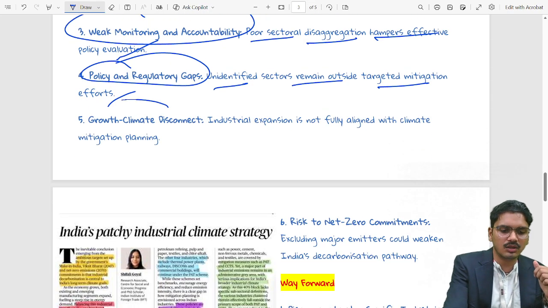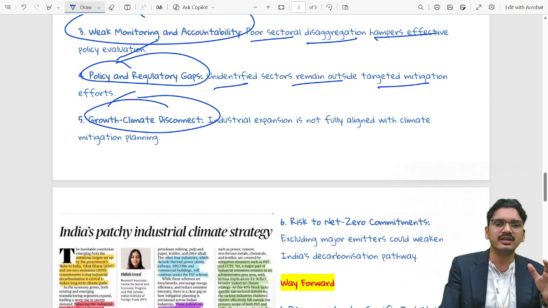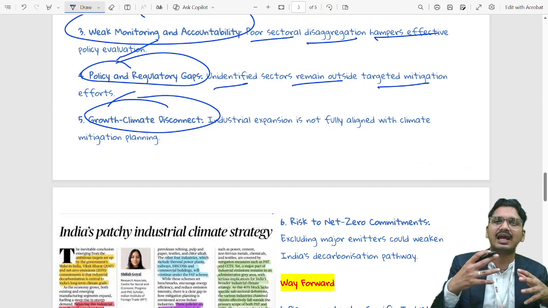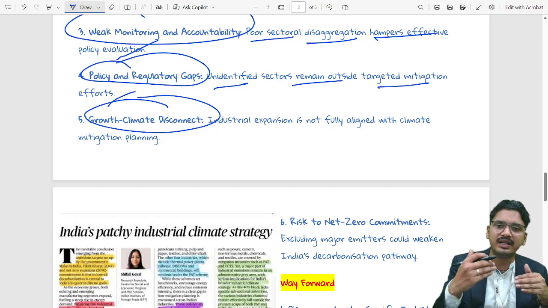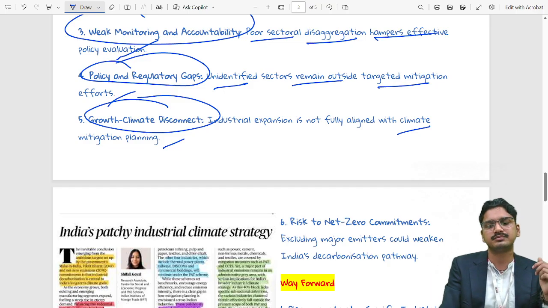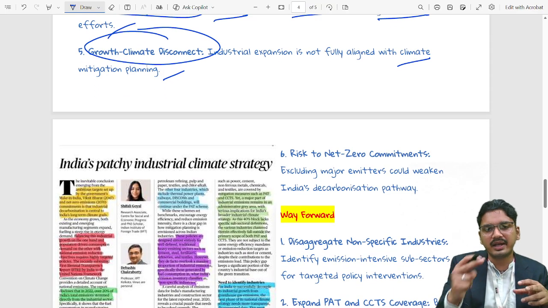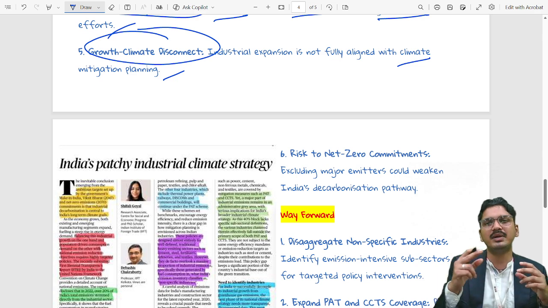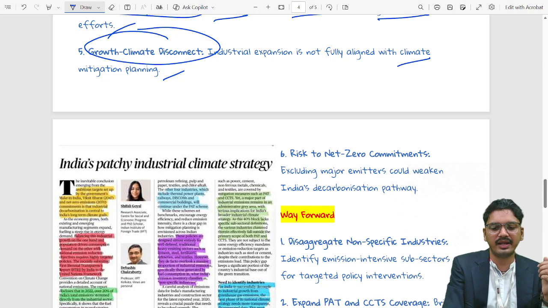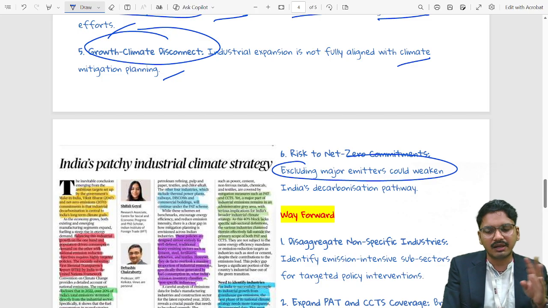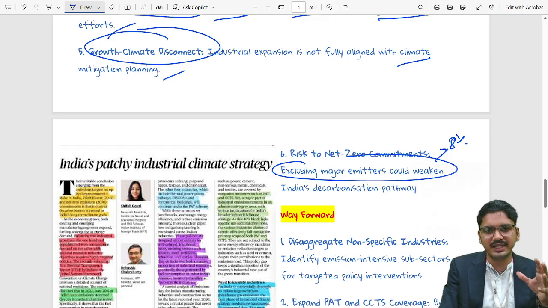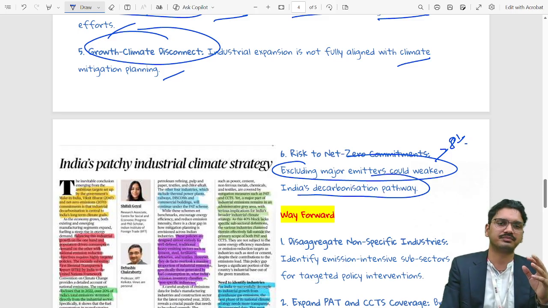Next is the growth-climate disconnect. Industrial expansion is happening, but it is not fully aligned with India's commitments in the global forum in the form of climate mitigation planning. And it risks the net zero commitment made by India in global summits, because excluding major emitters, those 8%, weakens India's decarbonization pathway.